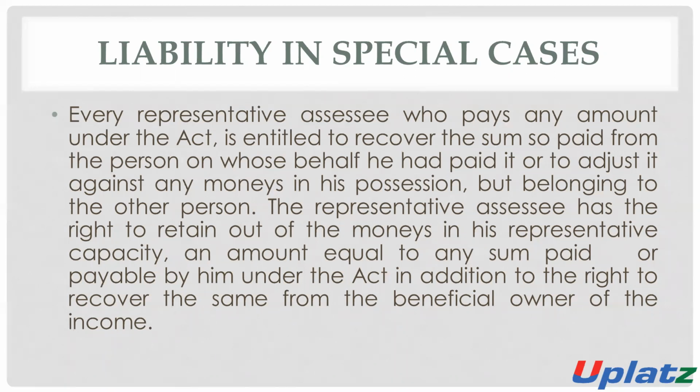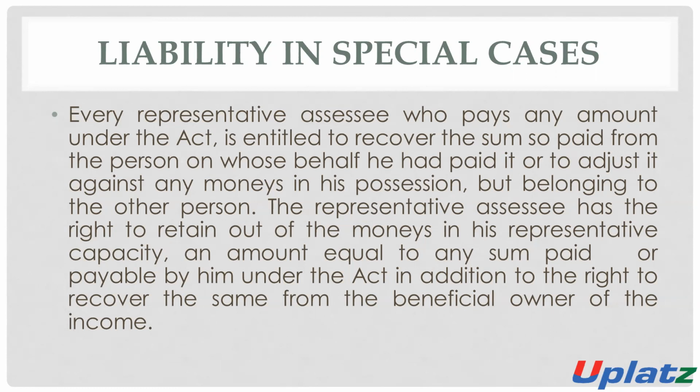The representative assessee has the right to retain out of the money in his representative capacity an amount which is equal to the sum which is paid by him.